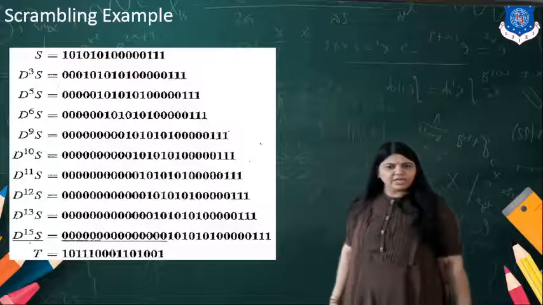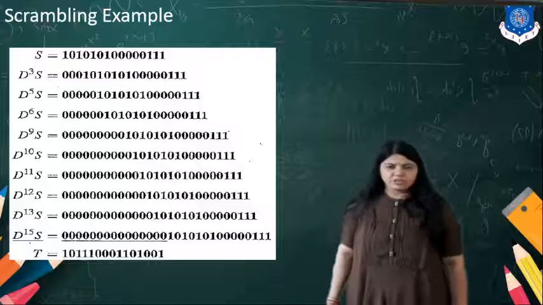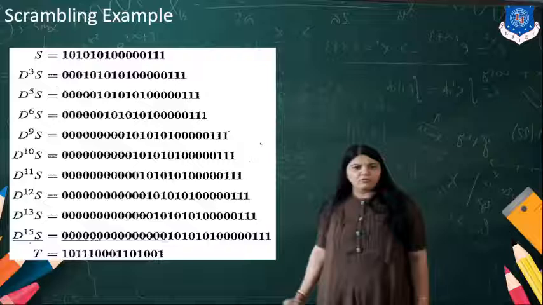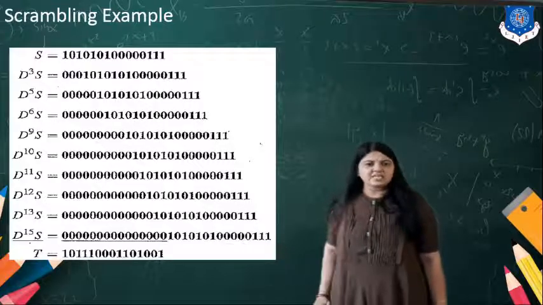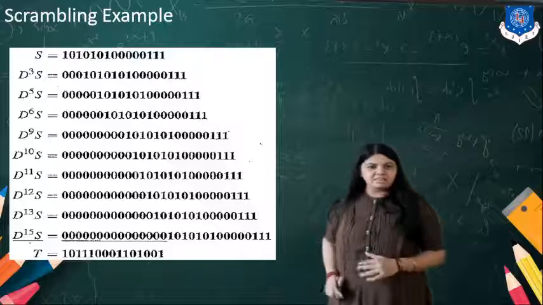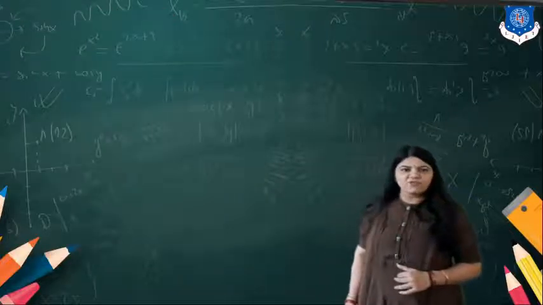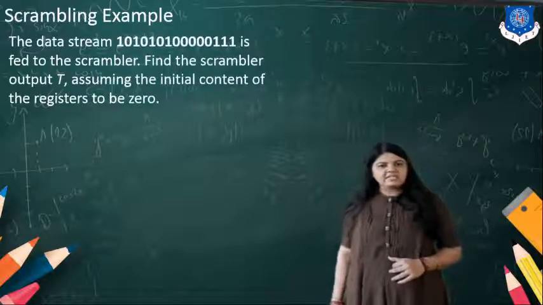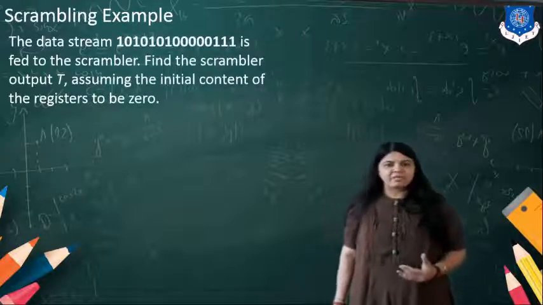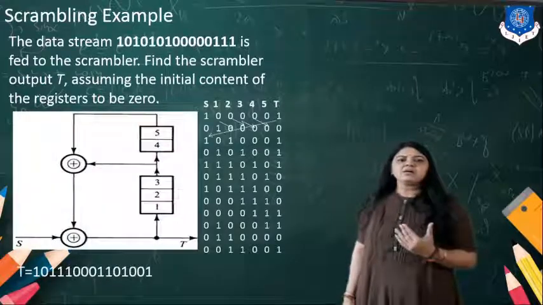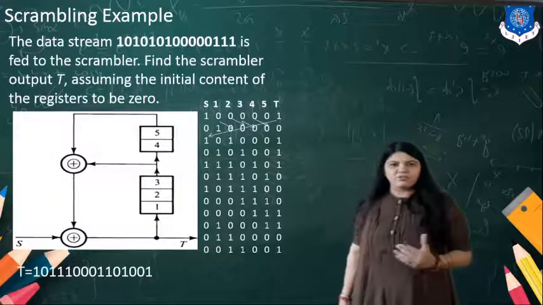We know the XOR gate with the truth table, and according to that we have the T output. Again you can see that this T output length is similar to the length of our data stream. Now the data stream is fed to the scrambler to find out the value for this output.